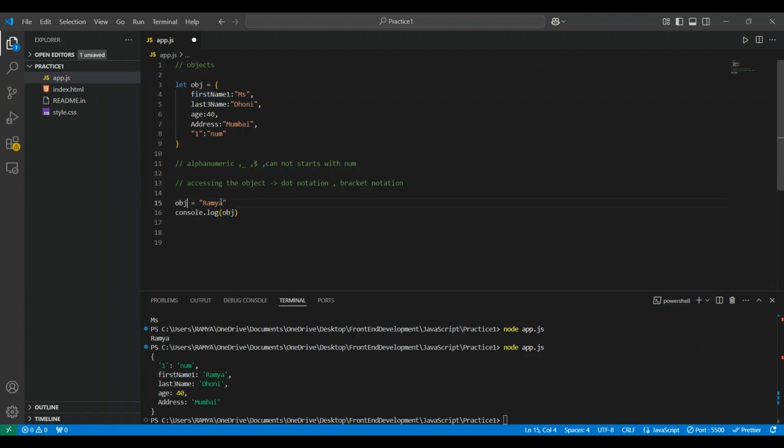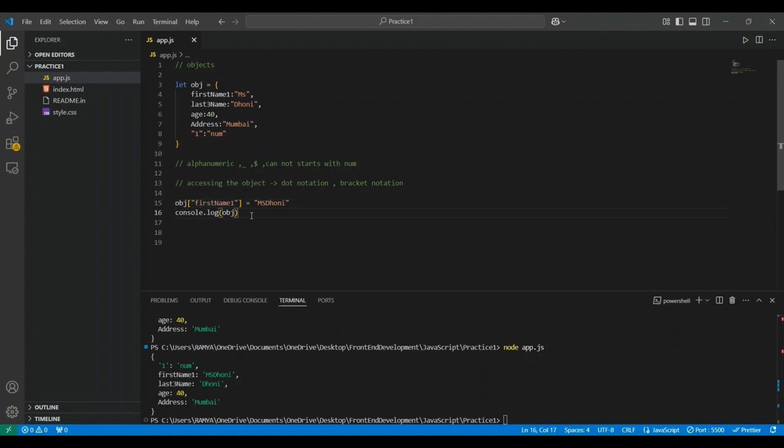Let's see bracket notation. Bracket notation with first name. Here I'm using MS Dhoni. Again it changed, right? We can modify the object's elements by using dot notation or bracket notation. Whenever we use the bracket notation, using double quotes is mandatory.